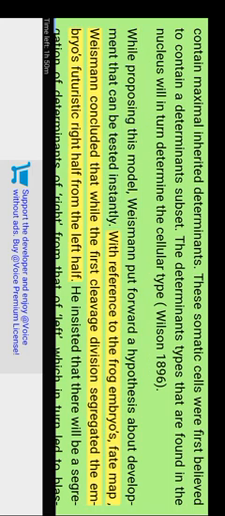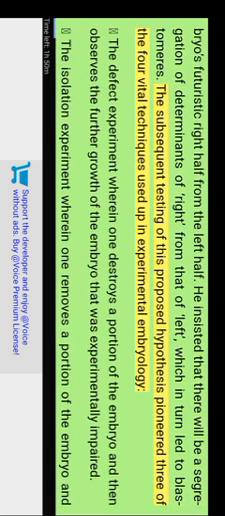With reference to the frog embryo's fate map, Weismann concluded that while the first cleavage division segregated the embryo's future right half from the left half, there would also be a segregation of determinants of right from that of left, which in turn led to different blastomeres. The subsequent testing of this proposed hypothesis pioneered 3 of the 4 vital techniques used in experimental embryology. The defect experiment wherein one destroys a portion of the embryo and then observes the further growth of the embryo that was experimentally impaired.